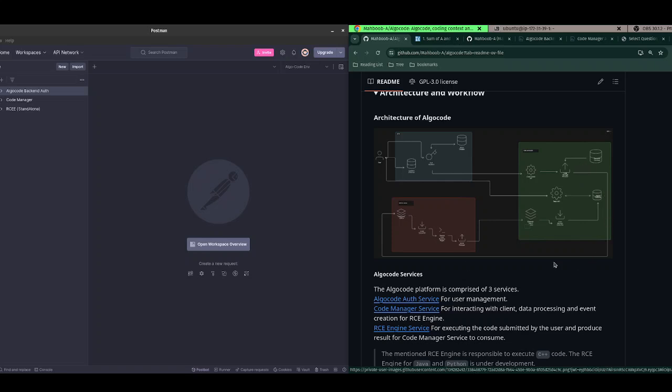This is the core RC engine, where the C++ judge sits inside the RC engine service. This RC engine service is listening to the code submission queue, and it is consuming from the code submission queue. Once there is a message, it consumes the message.